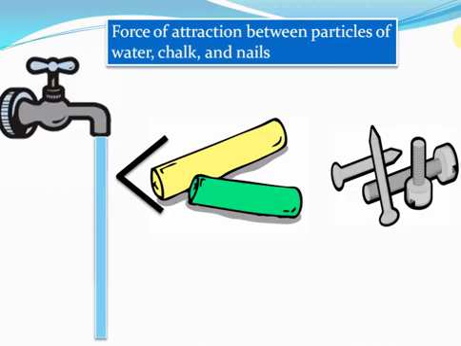However, when you break the chalk with your hands, the chalk breaks, isn't it? So that means that the force of attraction between chalk particles is strong, but not very very strong. Because if it was very very strong, then the chalk shouldn't break, even when you're trying to break the chalk with your hands. Iron has particles which really attract each other a lot. That is because you cannot break those nails with your hands, isn't it? You can try and try, but no matter how hard you try, the nail will still be a nail. In fact, maybe it won't even bend.